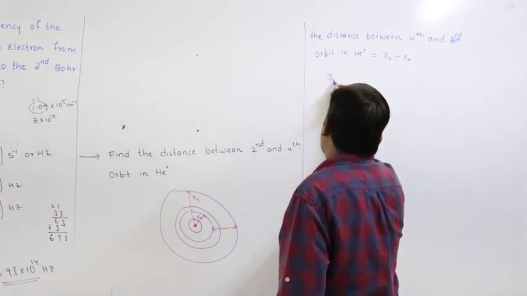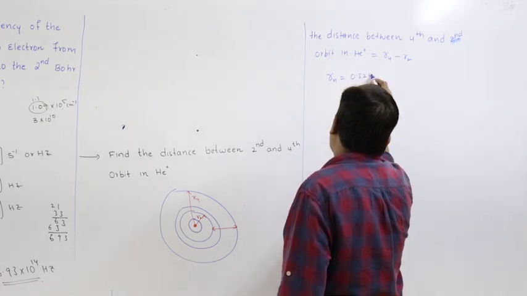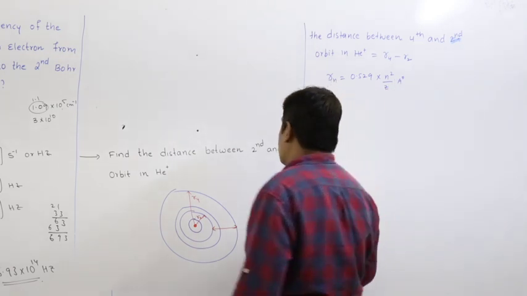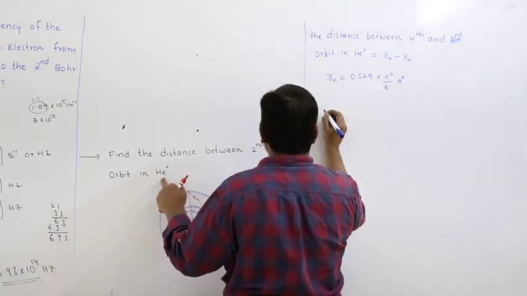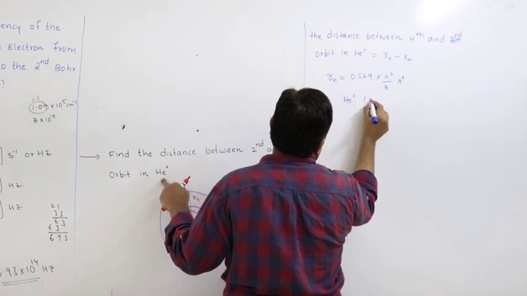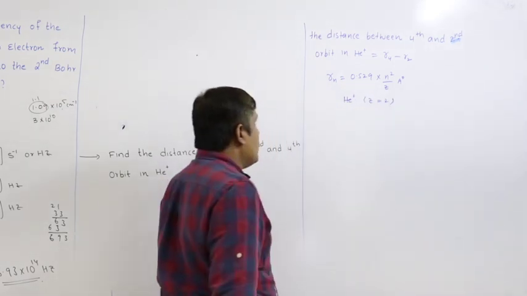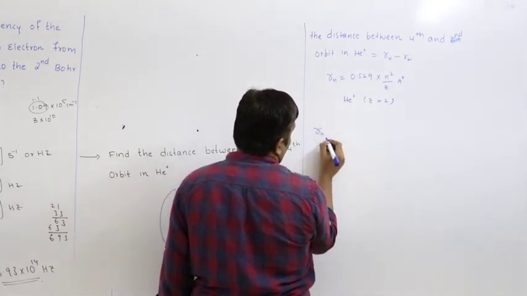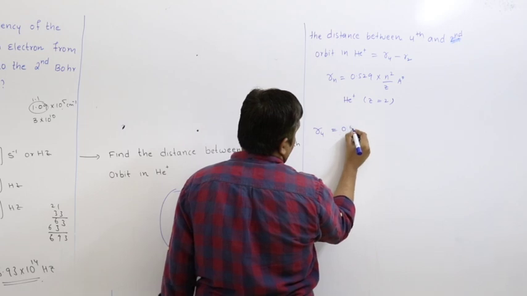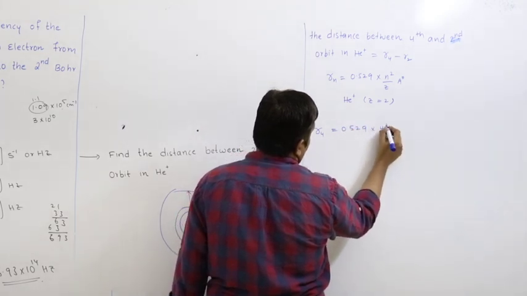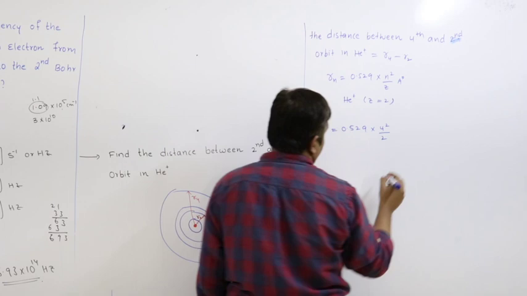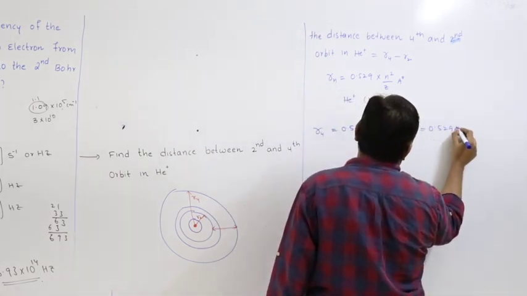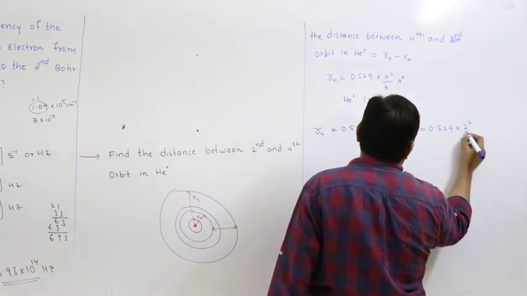In general, how do you find Rn? 0.529 into n square by z angstrom units. So we have to write for which element? Helium. For helium, z equal to 2. Right. So R4 equal to 0.529 into 4 square by 2. Next R2 equal to 0.529 into 2 square by 2.